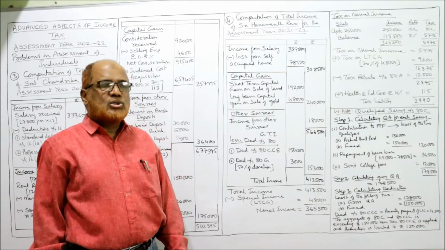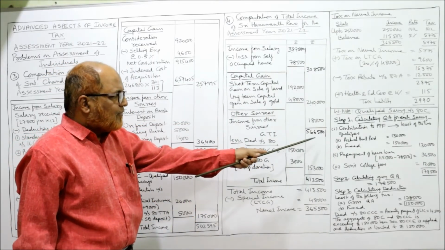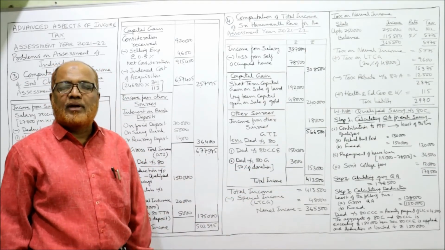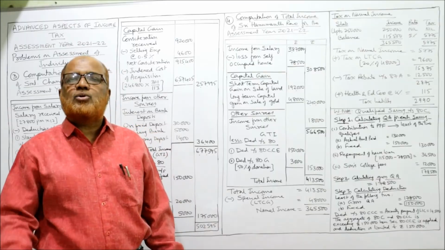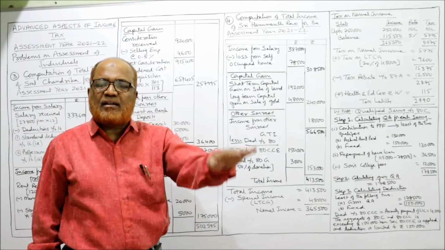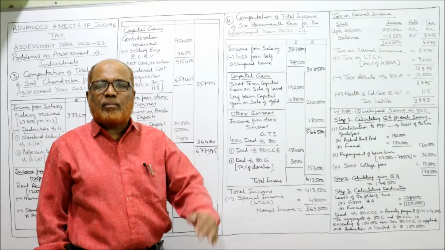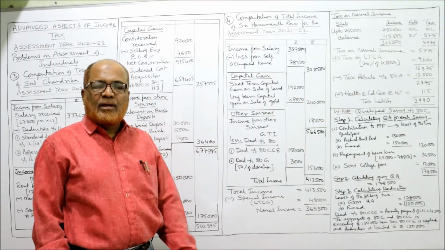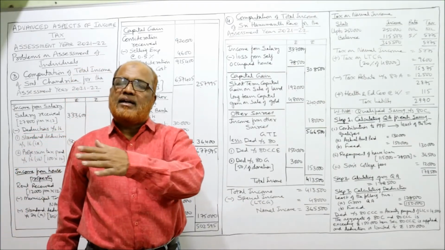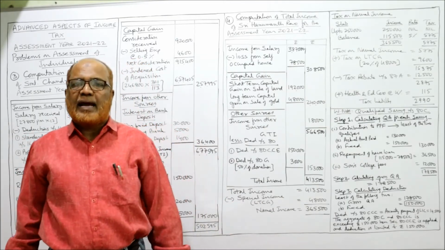4,13,500. So we have computed the GTI. From GTI, deduct the deductions under section 80, we got total income. Now we separate total income into special income and normal income, because special income has a flat rate of tax of 20%. Normal income is taxed under the slab system. So total income is 4,13,500. From 4,13,500, deduct the special income, LTCG.